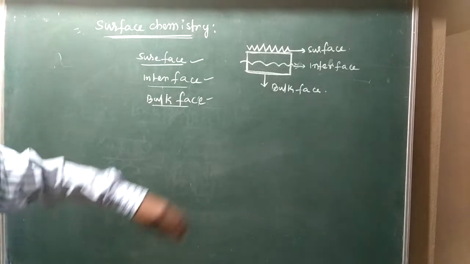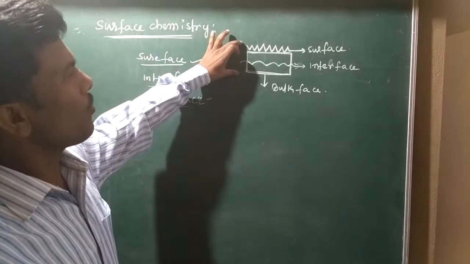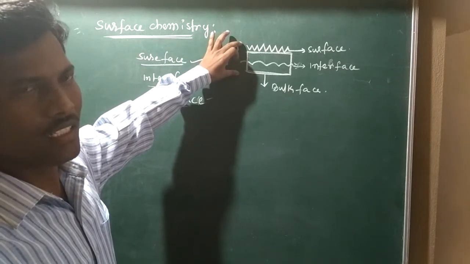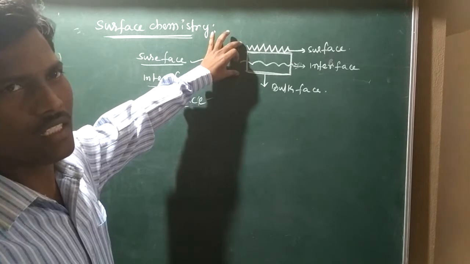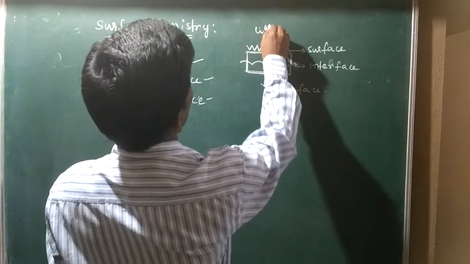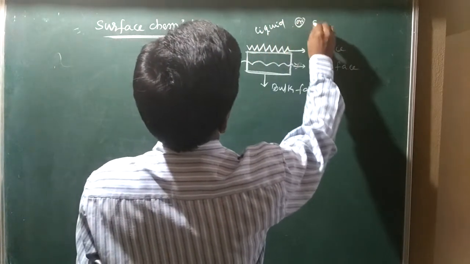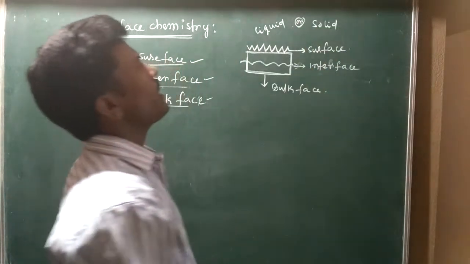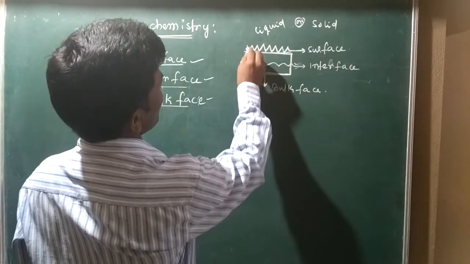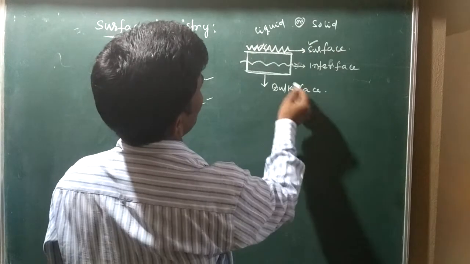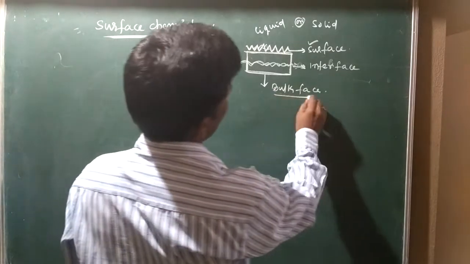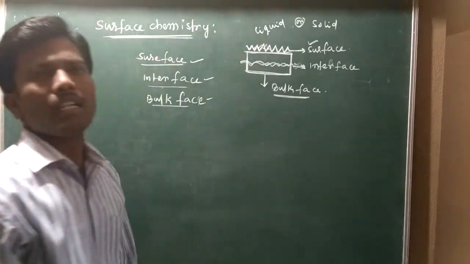So here three parts are there in the component, either liquid or solid. Once again, it's not related to gas. There are no gas particles in surface, interface, and bulk phase. Topmost part is surface, the middle part is called interface, and the bottom part is called bulk phase.